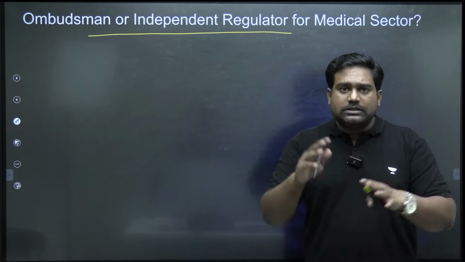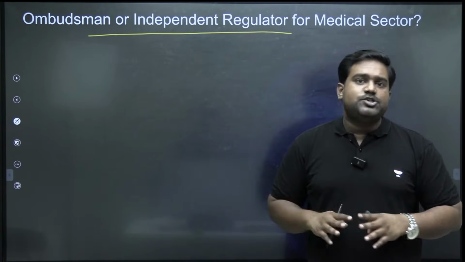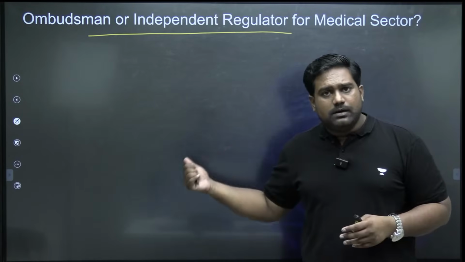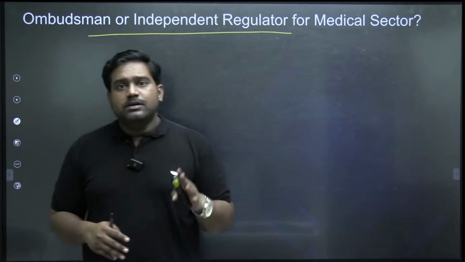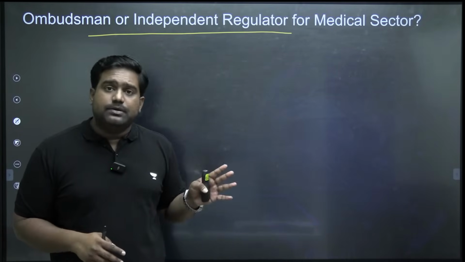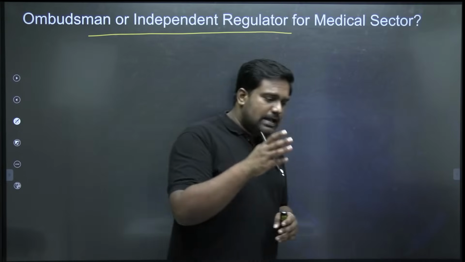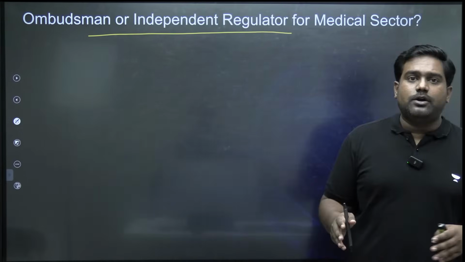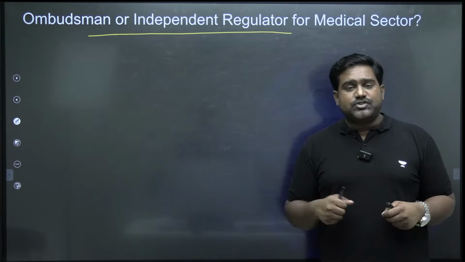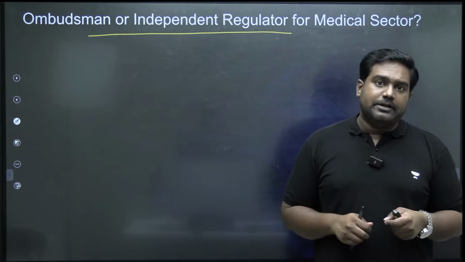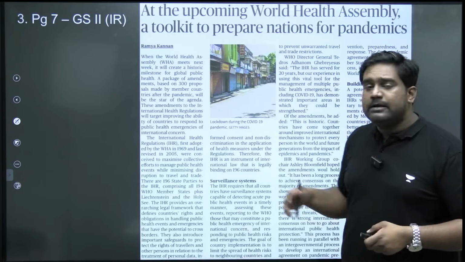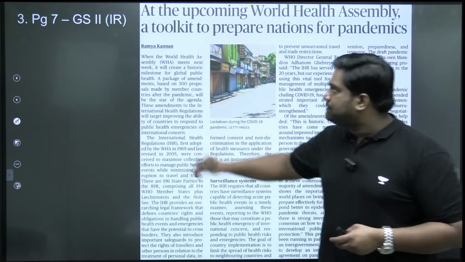It's better for both doctors and patients to get the issue resolved as soon as possible, which is possible under Consumer Protection Act, but not possible under civil and criminal laws. So that is one possible suggestion as a middle ground. Or else have an independent regulator, an ombudsman-like authority who can regulate the industry, provide a grievance redressal to the patients while protecting the medical fraternity. So that is the way forward being suggested by the top experts.